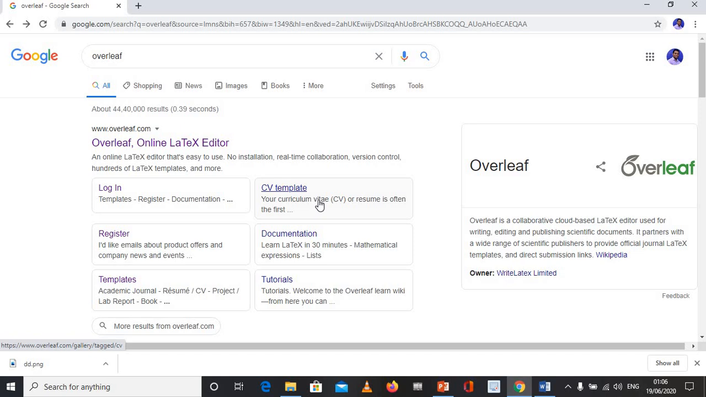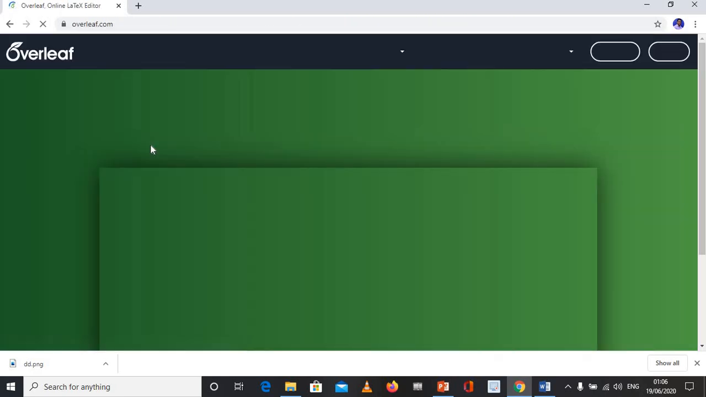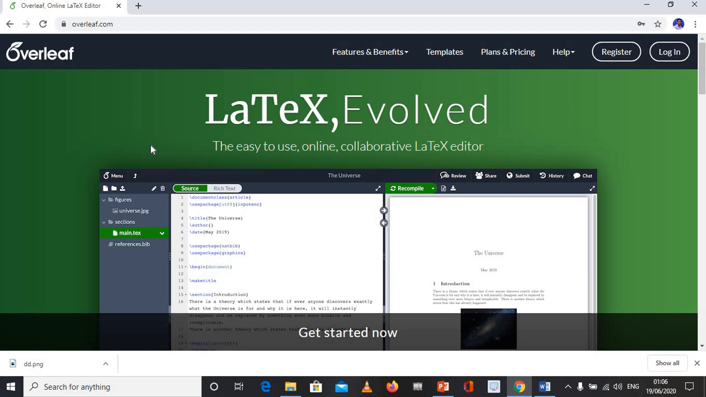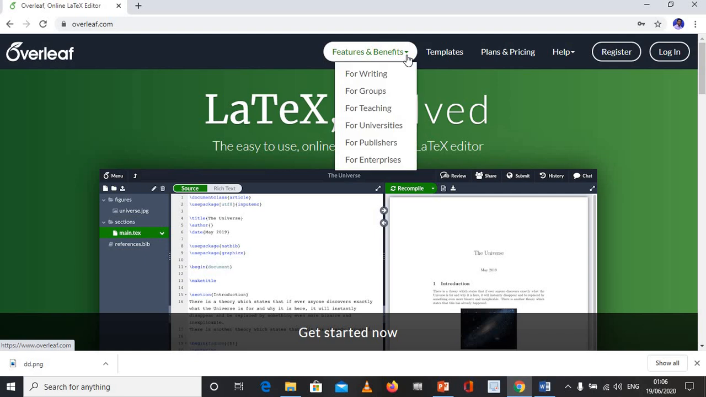As I typed Overleaf in the Google browser, you can see the official website of Overleaf, which is an online LaTeX editor tool. Let me click on the official website. You can see the home page where you have various heads or options. One is features and benefits. You can see what the features are.